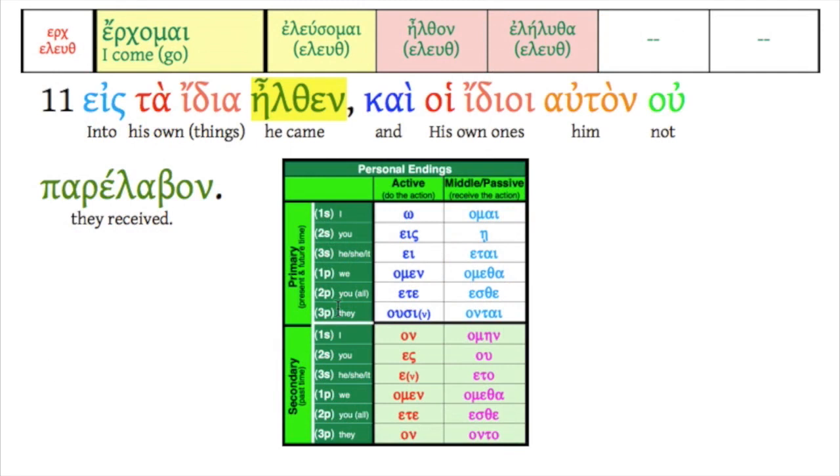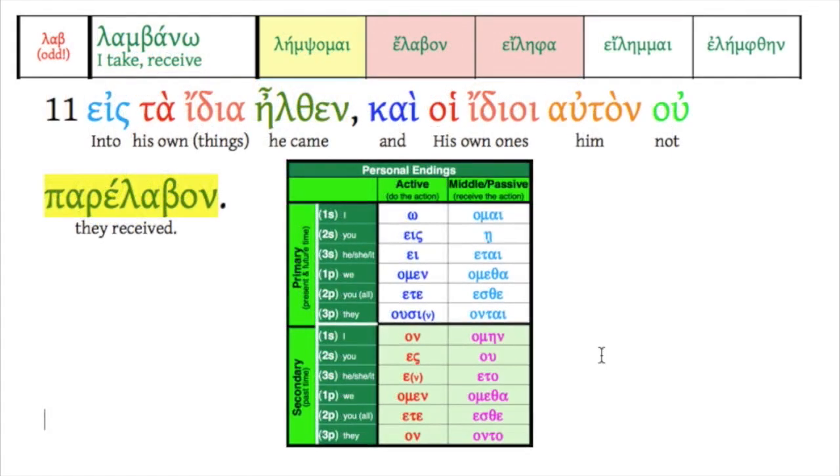Here we go again. Eilthen. When you see that, you think second aorist from erchomai. Erchomai, I come. Eilthon, I came. So in this case, on would be I came. S, you came. N would be he, she, or it came. So in this case, into his own, he came. He came to his own.